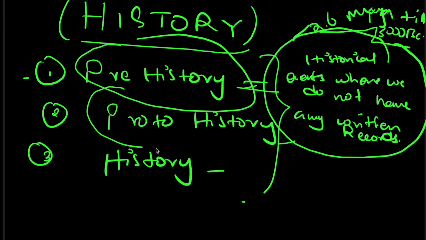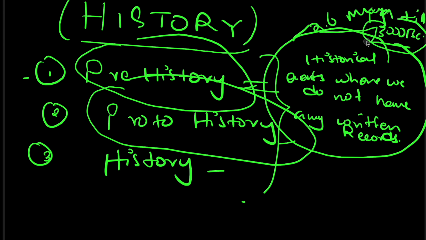Okay, you have understood what prehistory is. And now what is proto-history? To understand proto-history, we need to start from where prehistory ended. Now the prehistory is from, let's say, 2.6 million years ago till 3000 BCE.